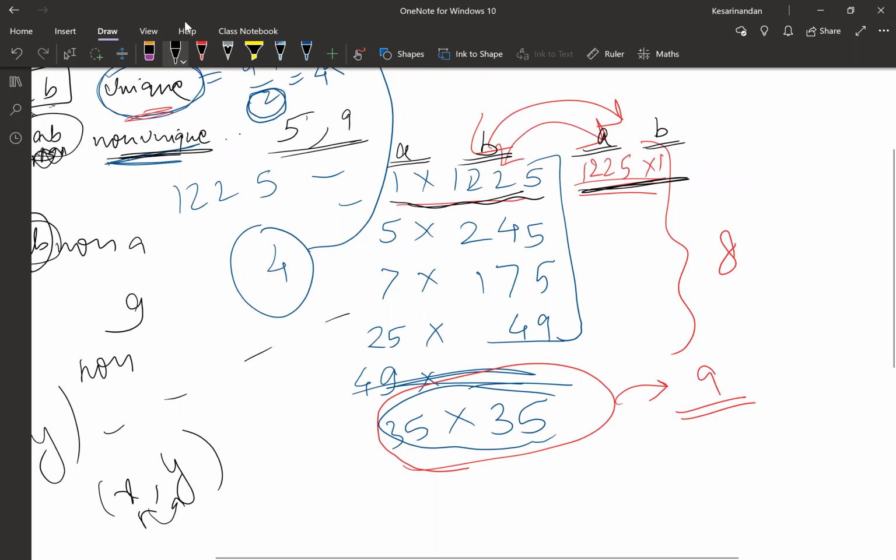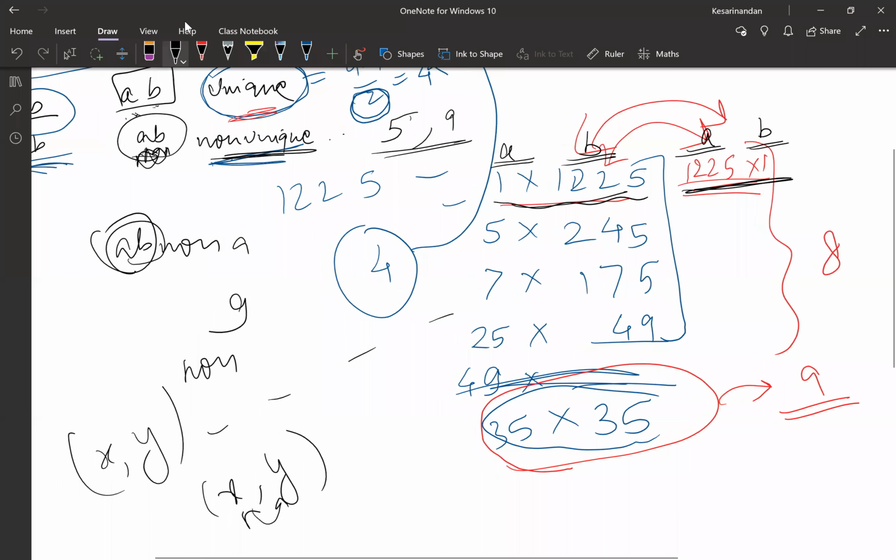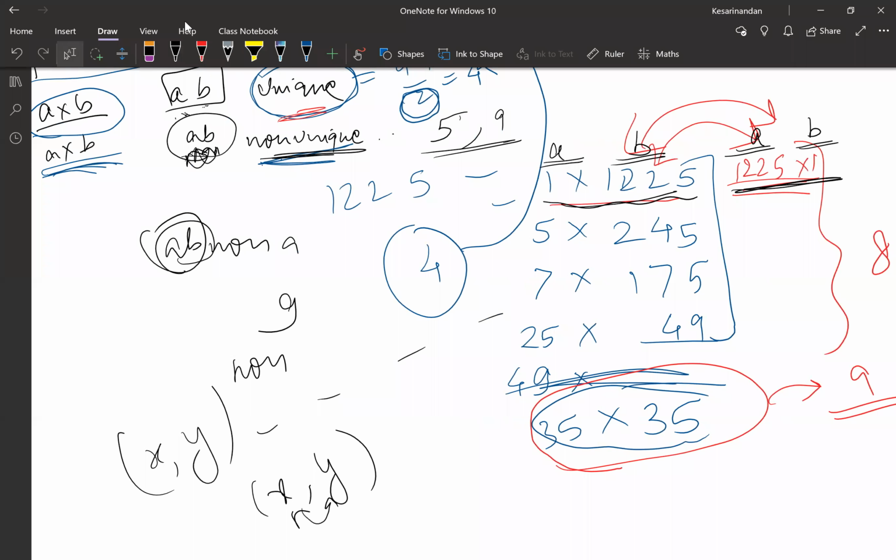So basically, let us just assume A and B were two dice which are thrown at the same time. So the non-unique pair will be 3, 6 and 6, 3. It will be a non-unique pair because the first die is 3 and the second die is 6, and then the same thing happens in the reverse order. It will be a unique pair. Don't confuse this question with the question you are asking. Those will be unique pairs.